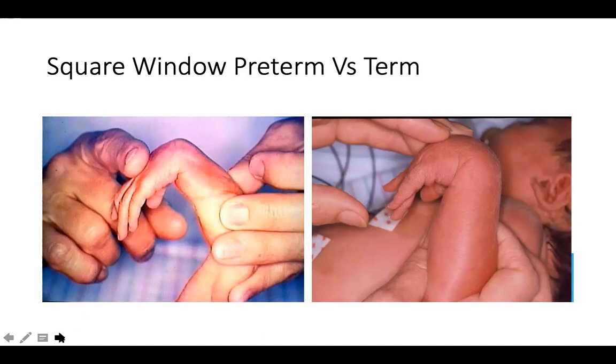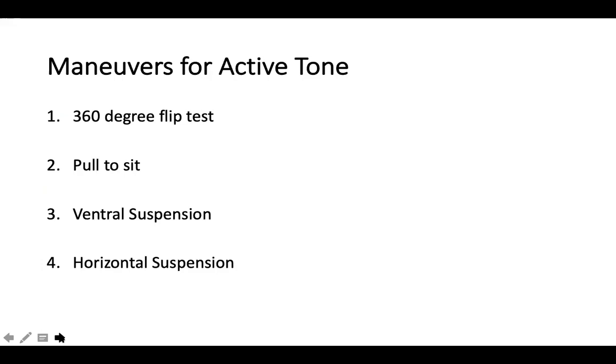Okay, so you can measure these angles like the square window angle. The dorsiflexor angle is similarly the angle at the level of the ankle joint. So what are the measures you do for an active tone? For an active tone, the child does some maneuvers. For example, you allow the child to respond to your maneuver. Here the child is very active, it responds to your interventions.